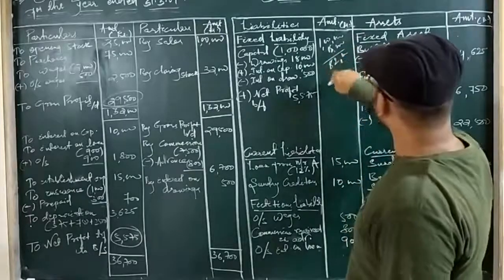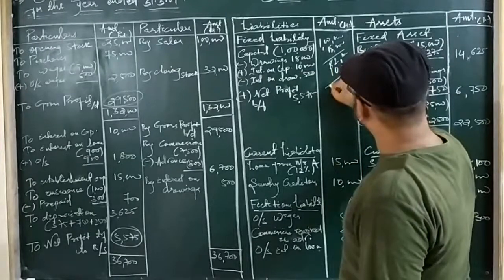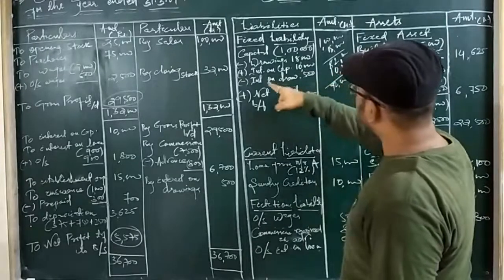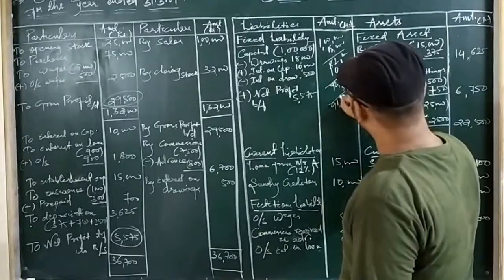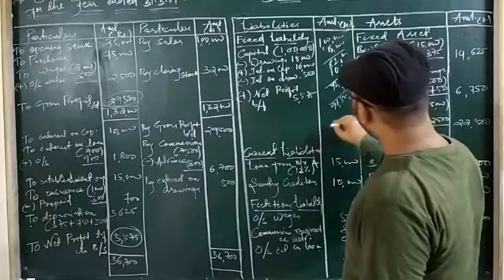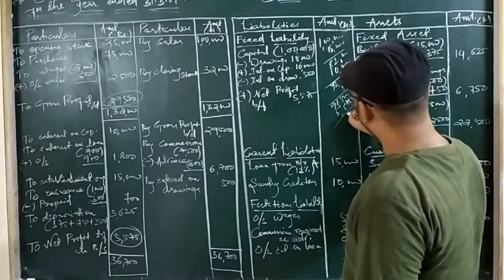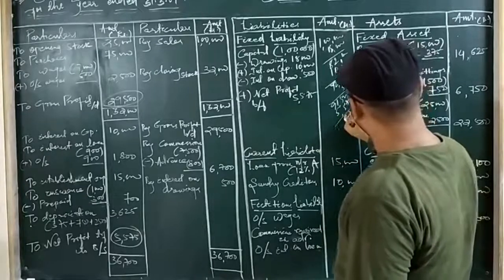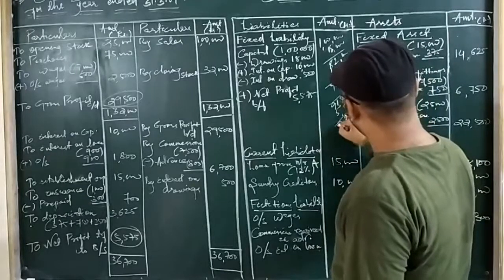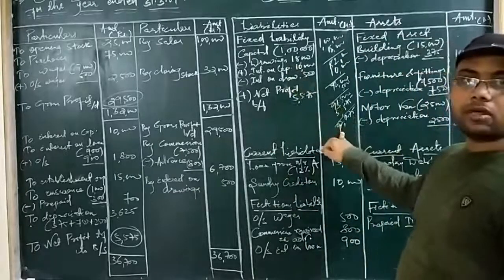82,000. Then you have to add 10,000 to it. Then you get 92,000. Then you have to subtract 500 from it. So you get 91,500. Then you have to add again 5,575. So you get 97,075. So the adjusted capital amount is 97,075.